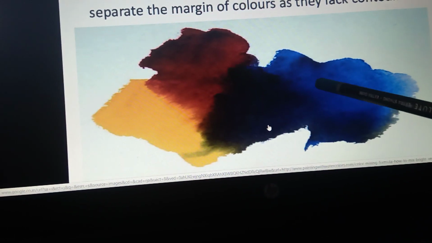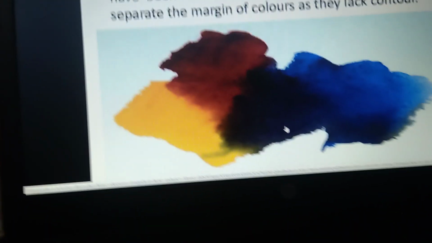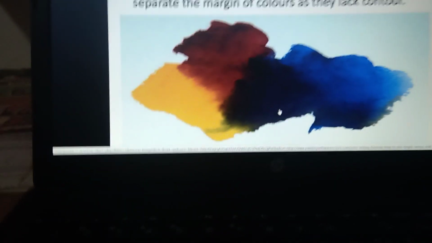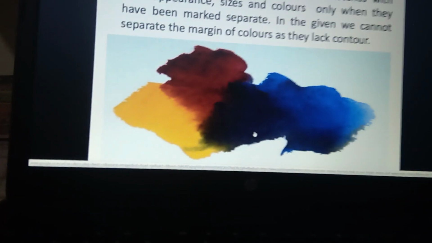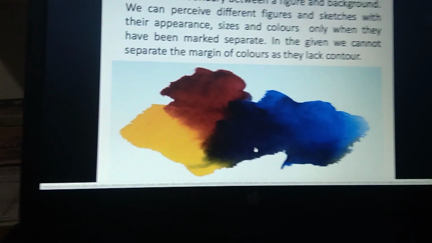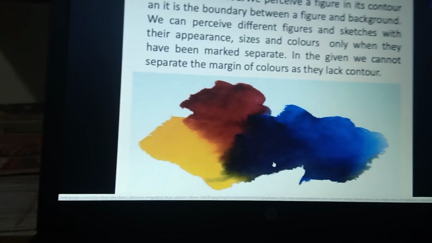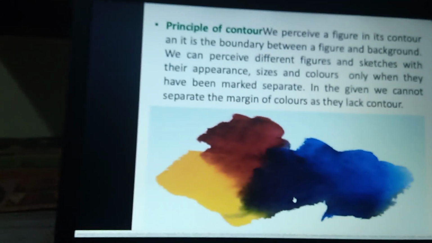This is a blue color and red color and yellow color. For example, rainbow colors: if two blue colors are there, we can easily identify which one is which. So the separating margin is what lacks in contours. Okay, so that is what we perceive in the principle of contour.